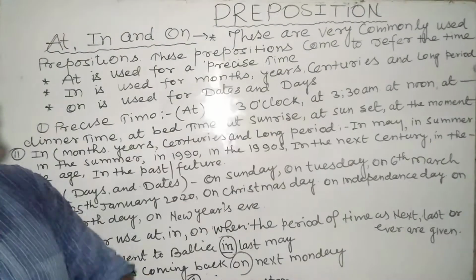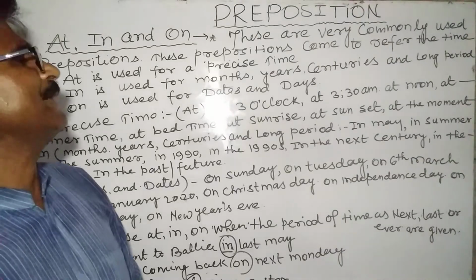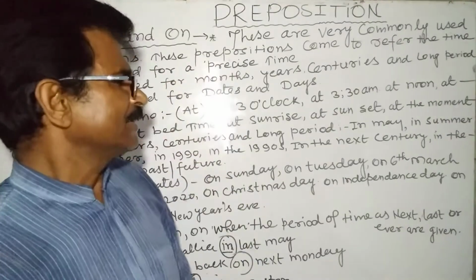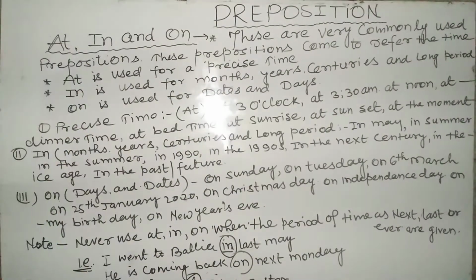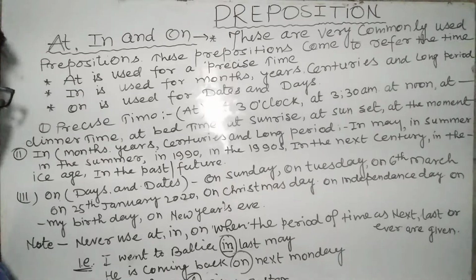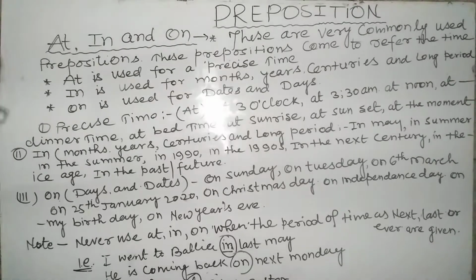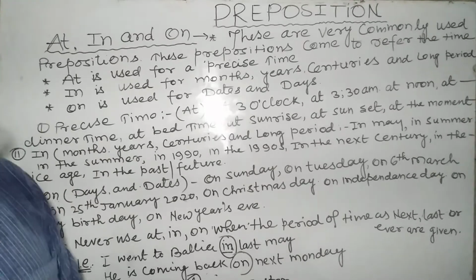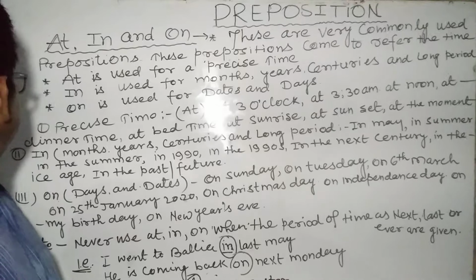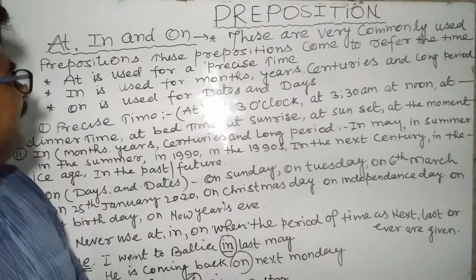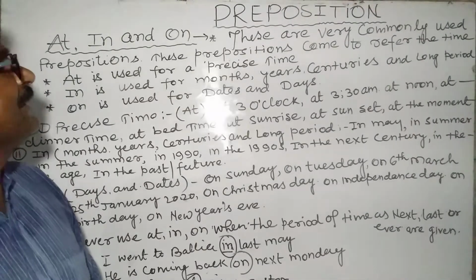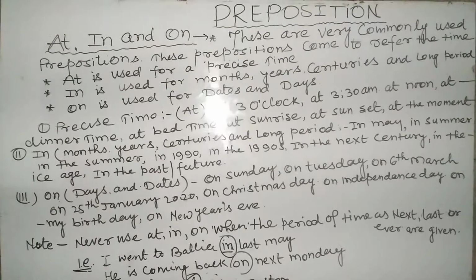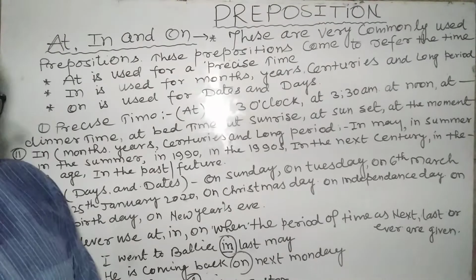For example, in May, not at May, not on May, but in May is correct. In the summer, in the 1990s, in the next century, in the past or future.